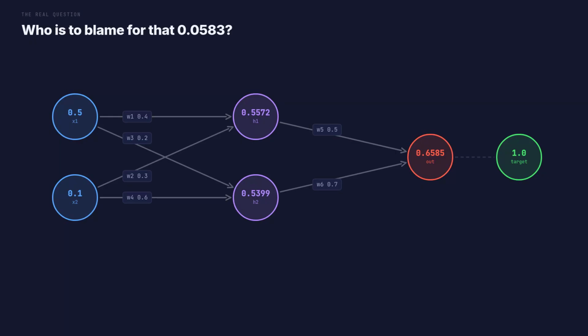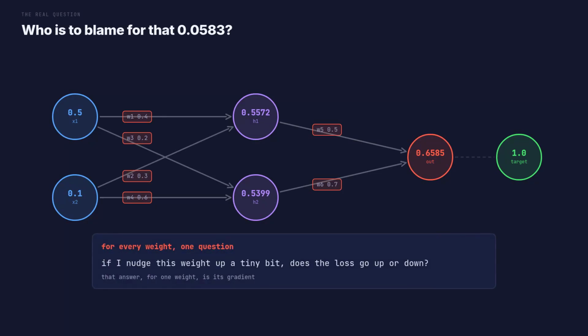So we have a loss of 0.0583. Now, who caused it? 6 weights. 6 suspects. Each one played some part in that mistake, some of them a lot, some barely at all. For each one, we ask one very specific question. If I nudge this weight up a tiny bit, does the loss go up or down? And by how much? That answer for one weight is what people call its gradient. 6 weights means 6 answers. And backpropagation is simply a clever way of getting all 6 of them in one sweep, instead of testing each weight one at a time.